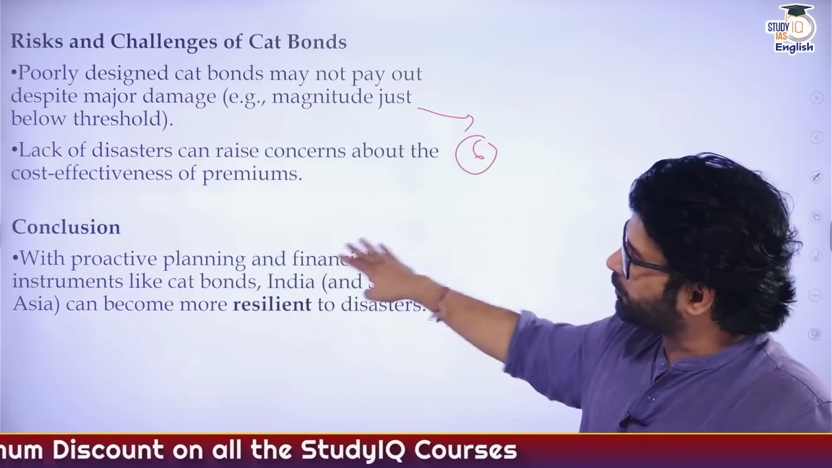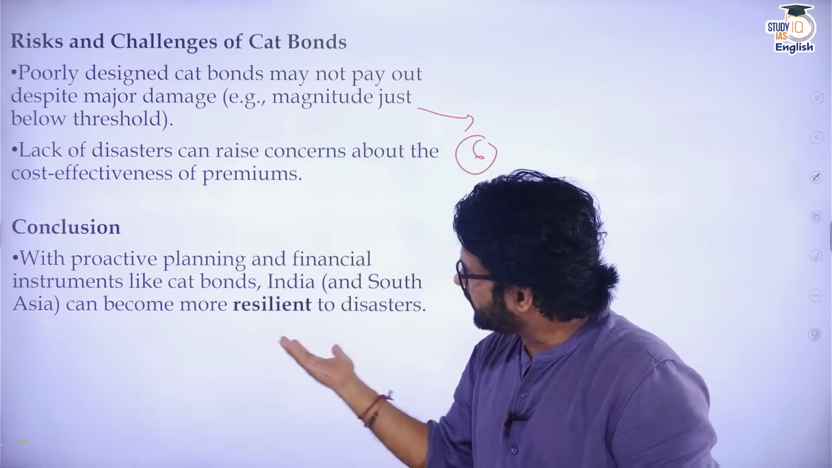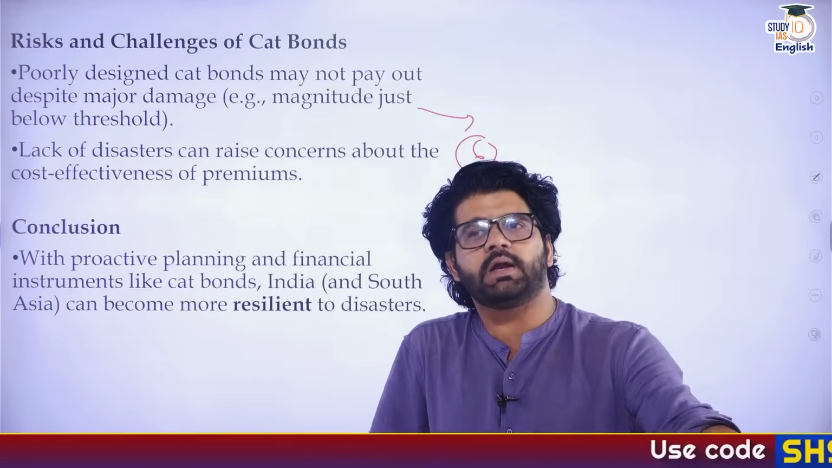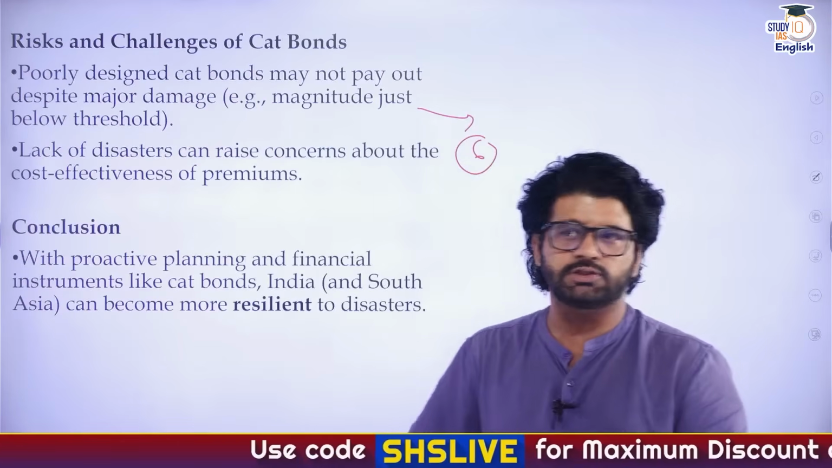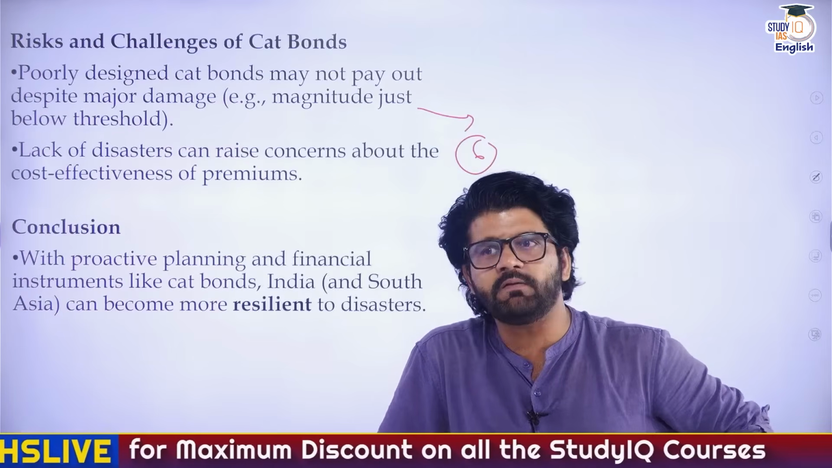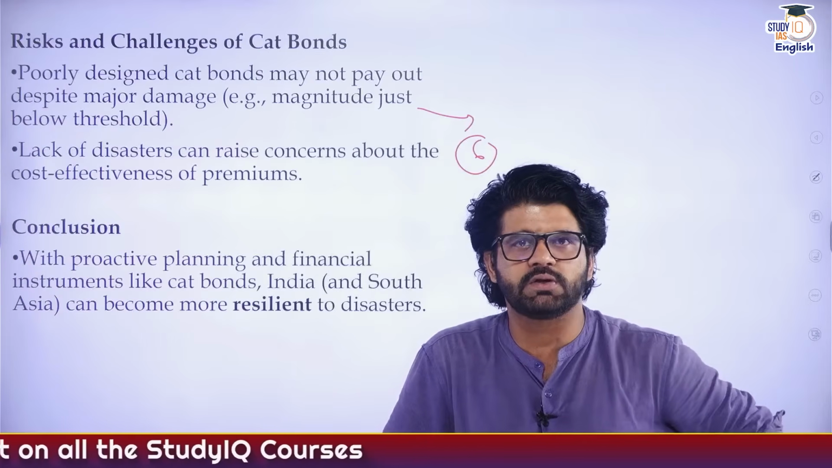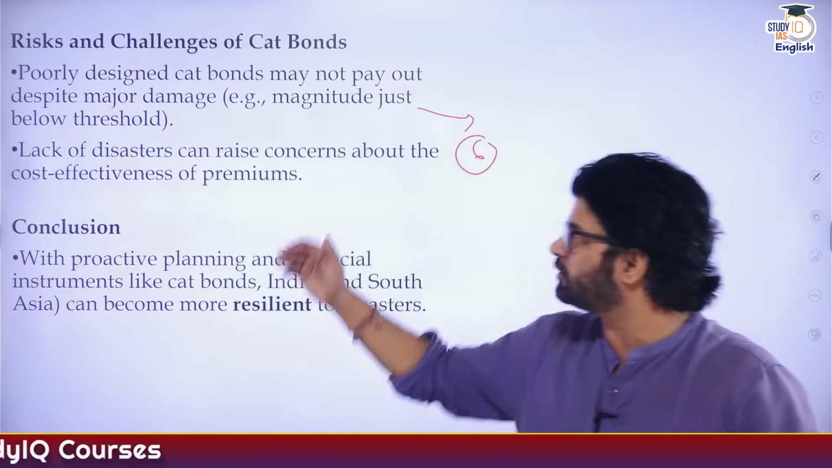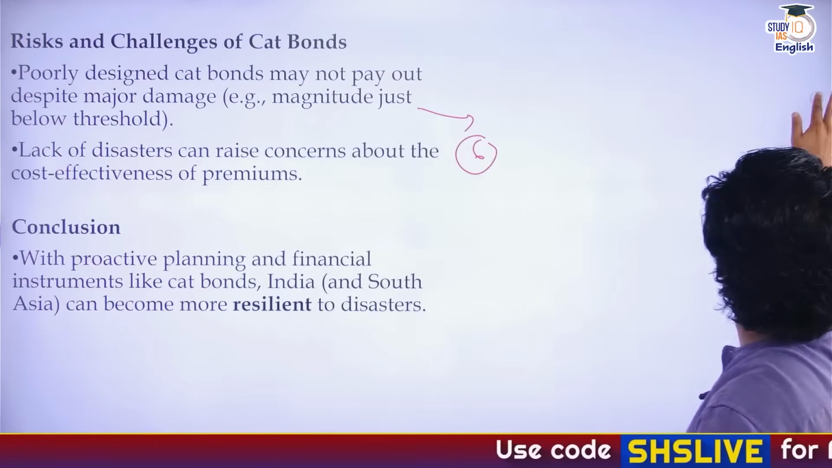So, conclusion: with proactive planning and financial instruments like cat bonds, India and South Asia can become more resilient to disasters, which could reduce our reliance on public finance when it comes to disaster management. When you read disaster management from the GS Mains paper 3 perspective, they talk about solutions, we talk about NDMA guidelines, National Disaster Management Authority guidelines. We can also talk about this cat bond as a solution, right? So, awesome article.